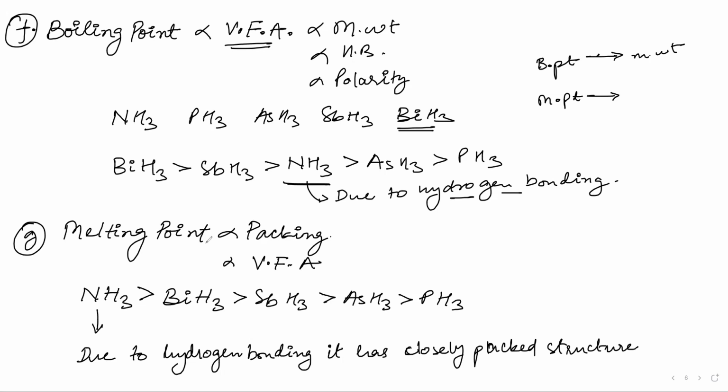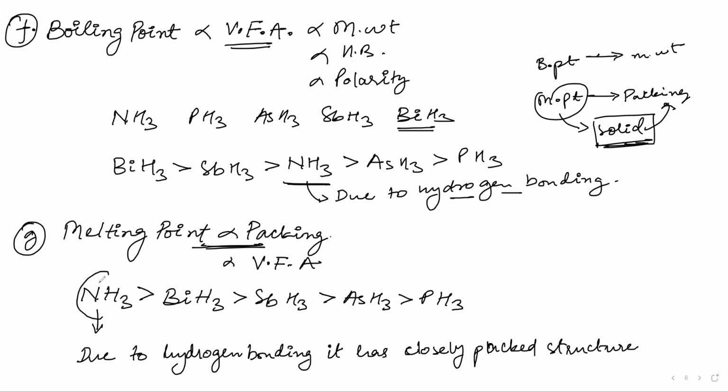Melting point. You will first see the packing. For melting point, you will first see the packing. See, melting point is of solids. What is a good solid? If it is a good solid, it will melt with very difficulty. So if it is a good solid, it will have high packing efficiency and good packing. Now here, why does NH3 have the highest boiling point, Sanya? Due to hydrogen bonding.